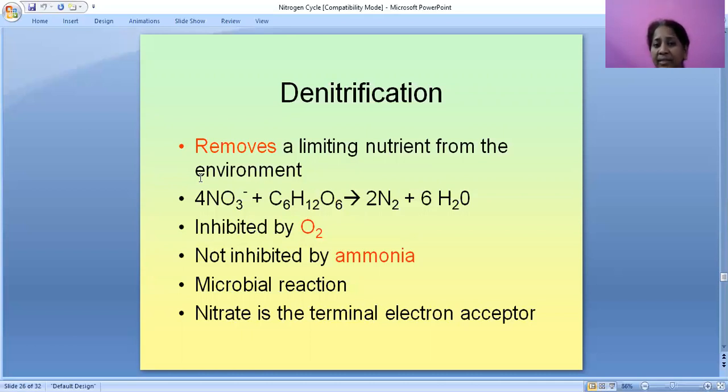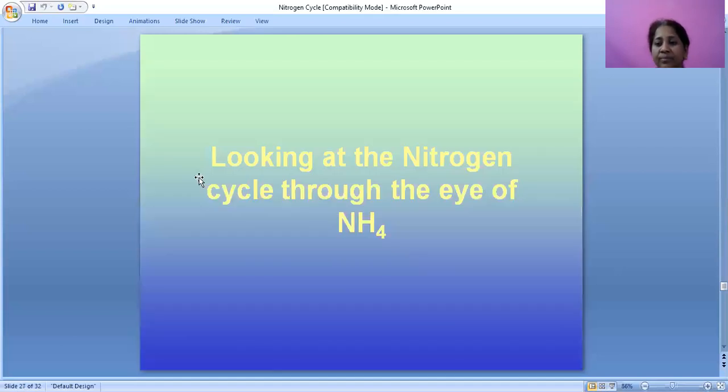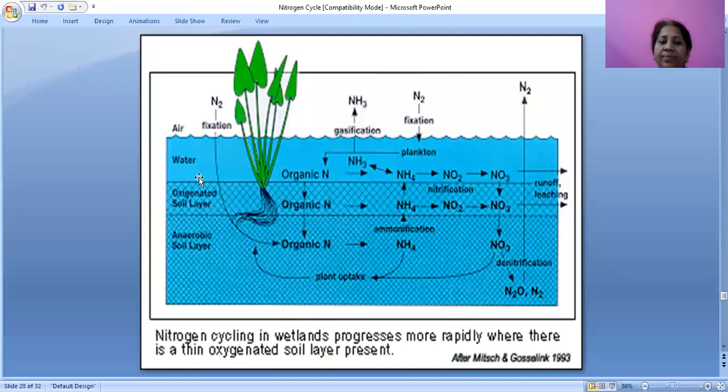In this microbial reaction, nitrate is the terminal electron acceptor. Looking at the nitrogen cycle through the eye of ammonium: NH3 is ammonia, NH4 is ammonium.